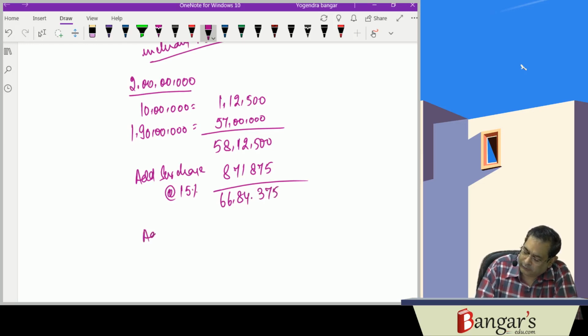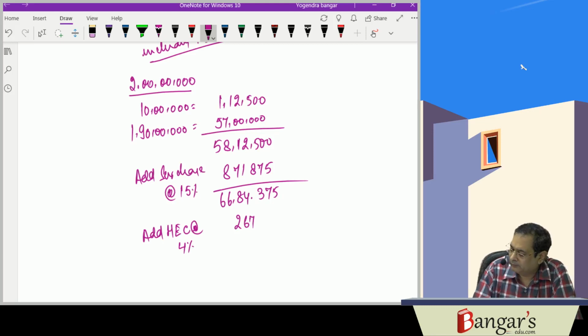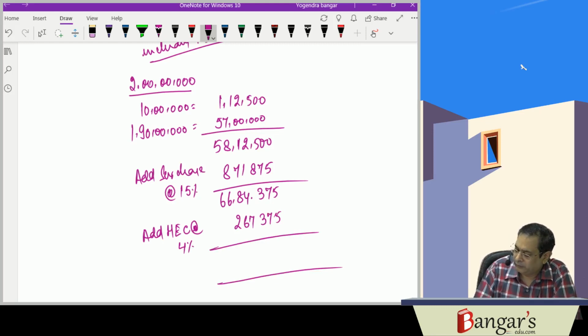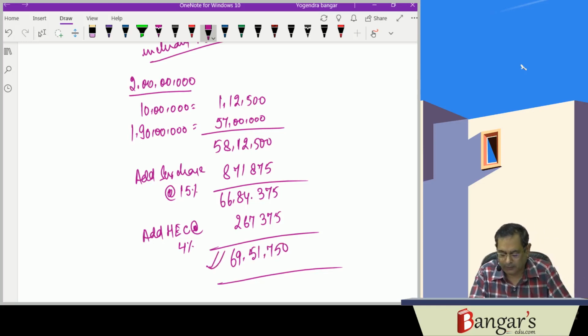Add HEC at the rate of 4%, which is 2,67,375. Here it is 69,51,750.